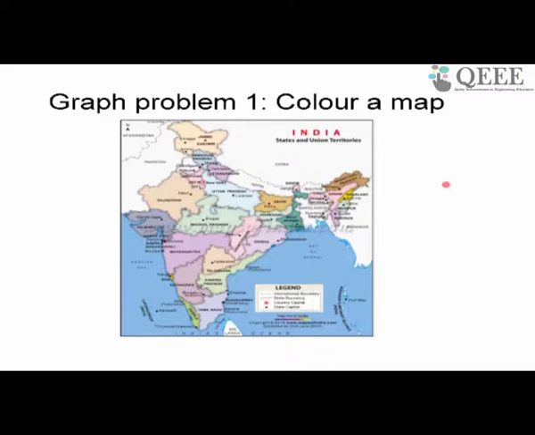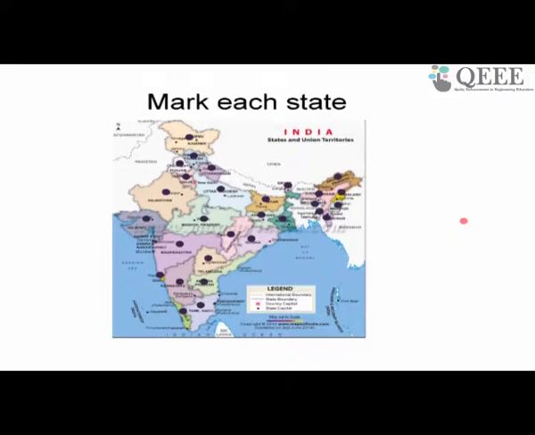How do you ensure that you can color this map in a way where the neighboring states have different colors, but at the same time you use as few colors as possible? This is the problem that we have. It's called the coloring problem. In order to solve it, we can model the states by using nodes. I put a dot in each of these states, and each of these dots represents a node of the graph.